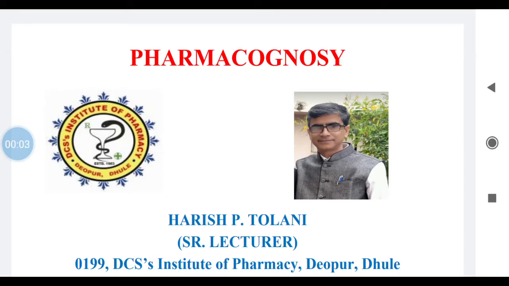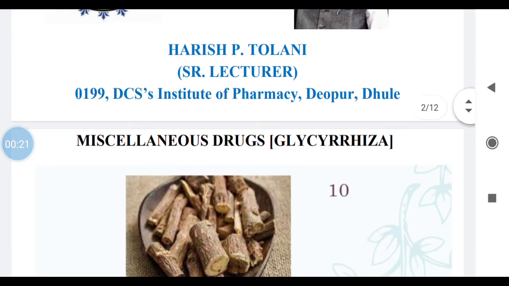Hello everyone. The last topic of the pharmacological group in pharmacognosy that we will cover today is miscellaneous natural drugs.